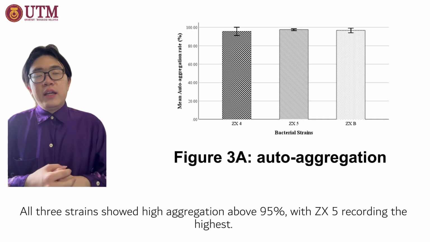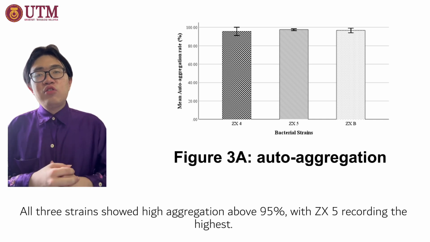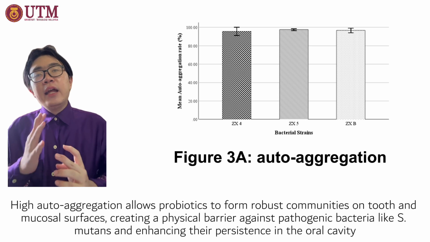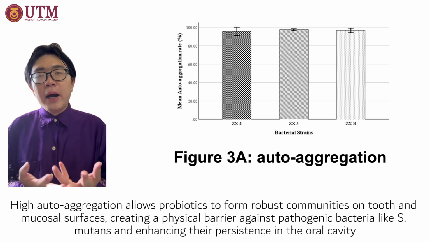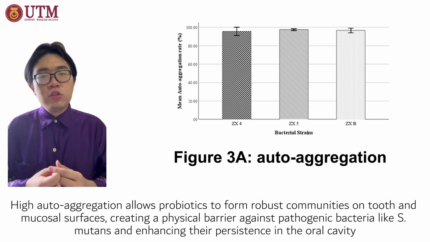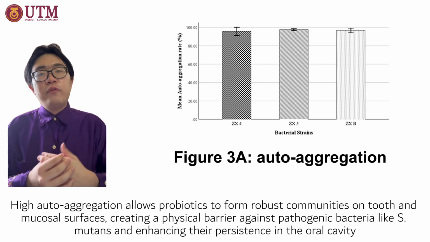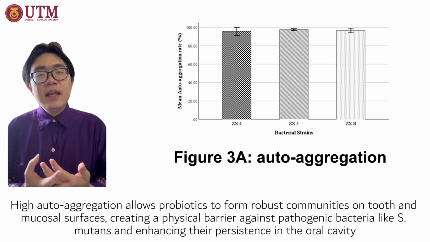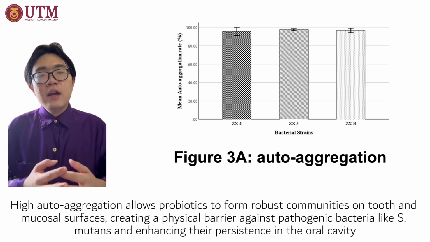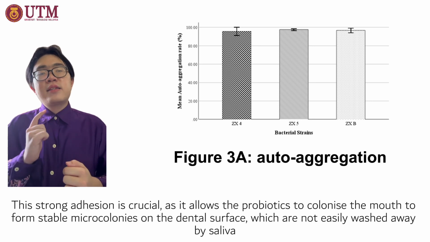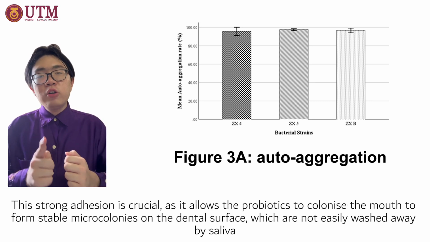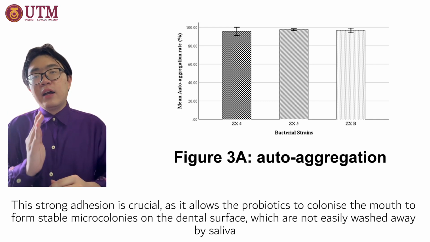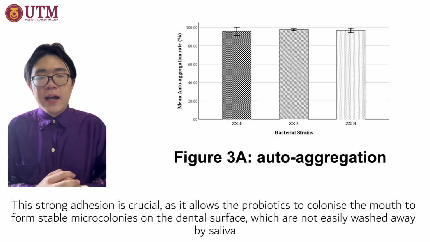As shown in Figure 3a, all three strains show high auto-aggregation above 95%, with ZX5 recording the highest. High auto-aggregation will allow the probiotic to form robust communities on tooth and mucosal surfaces, creating a physical barrier against pathogens like Streptococcus mutans and enhancing their persistence in the oral cavity. This strong adhesion is crucial as it allows the probiotic to colonize the mouth and form a stable microcolony on the dental surface, which is otherwise easily washed away by saliva.